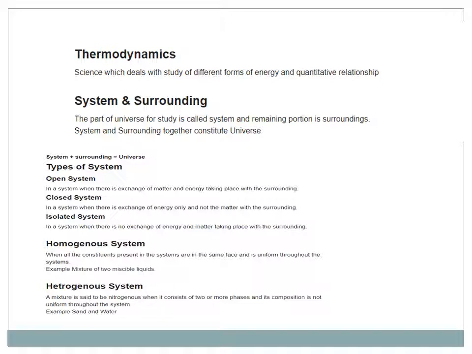Homogeneous system and heterogeneous system. A system is homogeneous when all the constituent particles are in the same phase and uniform throughout the system, for example, a mixture of two miscible liquids. Heterogeneous system. A mixture is said to be heterogeneous when it consists of two or more phases and its composition is not uniform throughout the system, for example, sand and water.